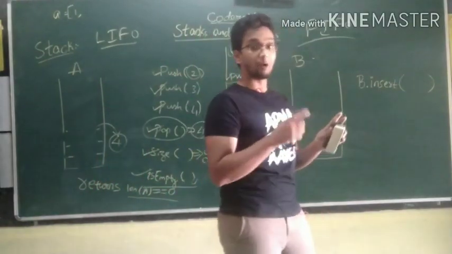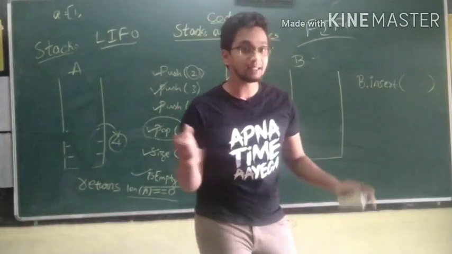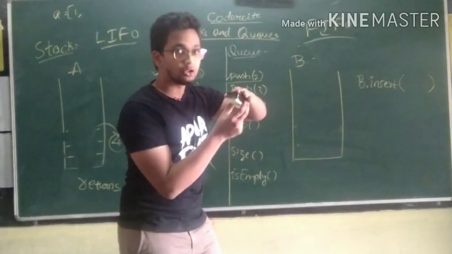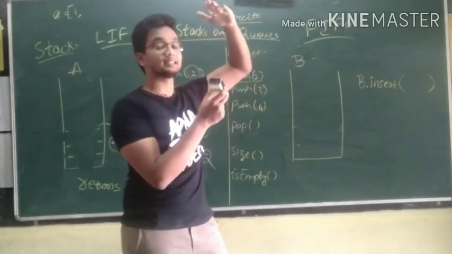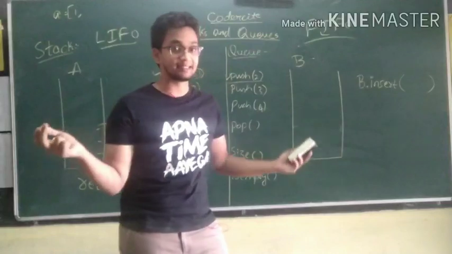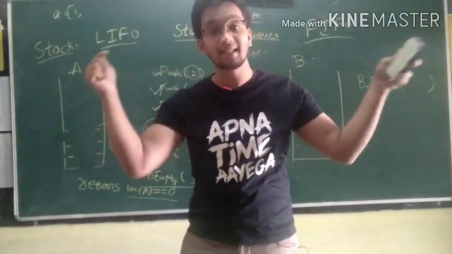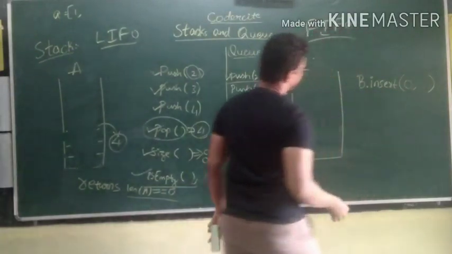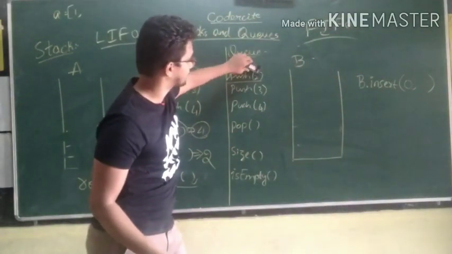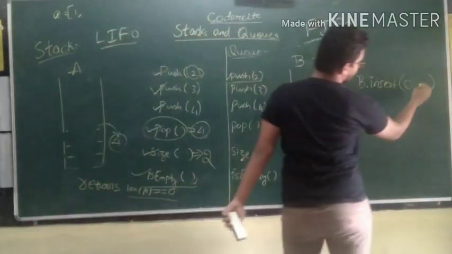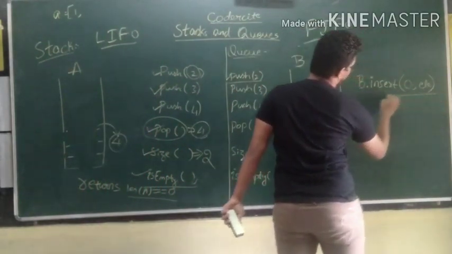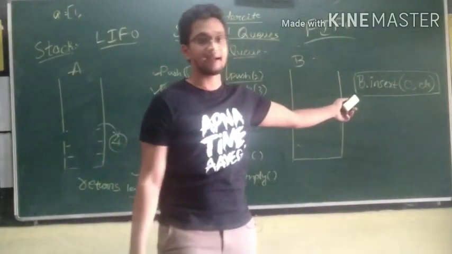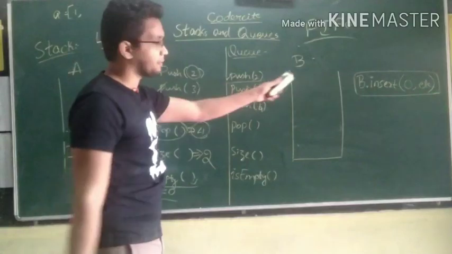One is the position in the list. Obviously, if you want to perform first in first out, you should not stack one over the other. You should stack one below the other. That is nothing but inserting the element at the 0th position. Insert at 0 and take this element, let me just write ELE. This is the general syntax when you perform push operation on a queue.